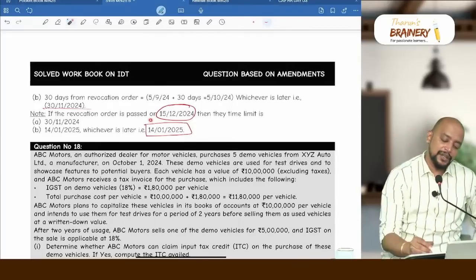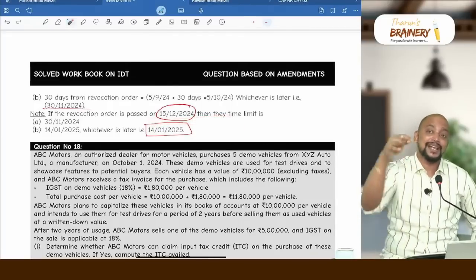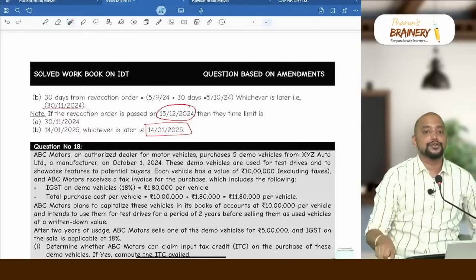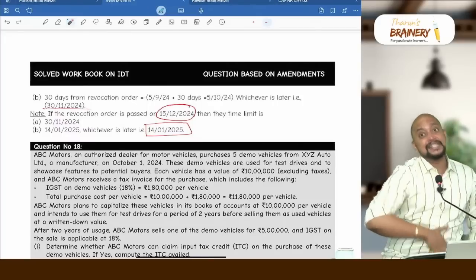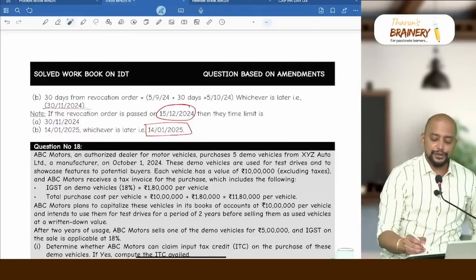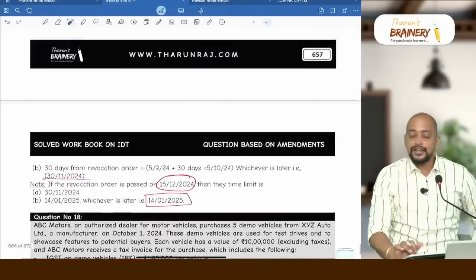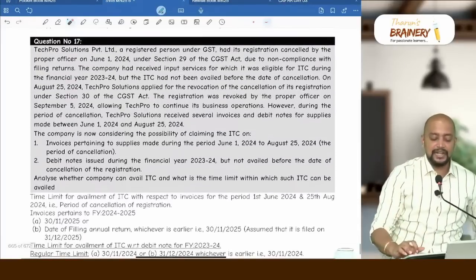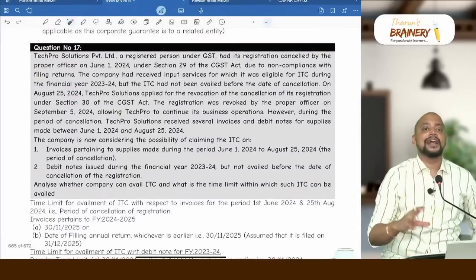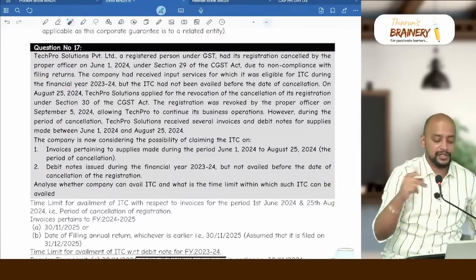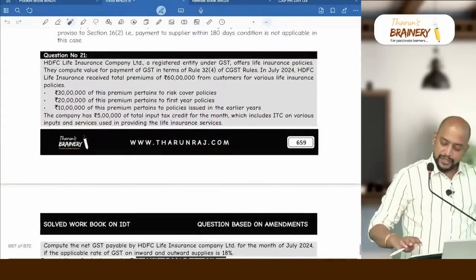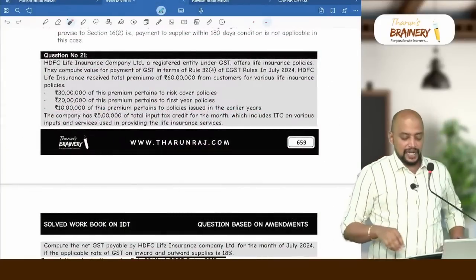The revocation order will be 15/12/2024 plus 30 days, that is 14/1/2025, whichever is later. So 14/1/2025 is the time limit by which they can avail ITC. Understood here? So like this, they can definitely make a question on this time limit connected with cancellation of registration because of the amendment.